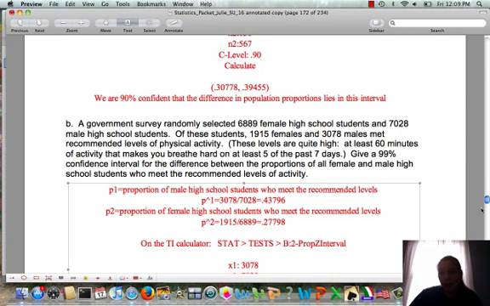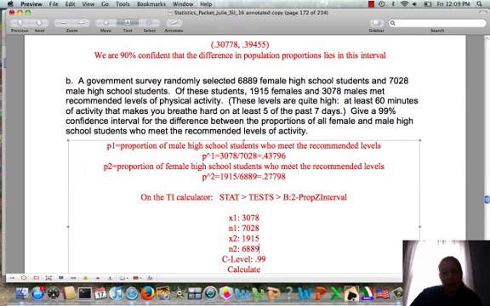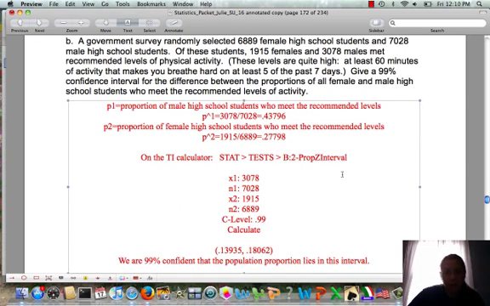And so on the TI calculator, we go through the same process of the 2-prop z interval, and then we put in our data in the same way, and we change the confidence level to be 0.99. And so that gives us a range from 0.139, so around 14%, to 0.18062. So somewhere between 14% and 18% is the difference between the proportion of male high school students who meet the recommended levels and the proportion of female students who meet the recommended levels.